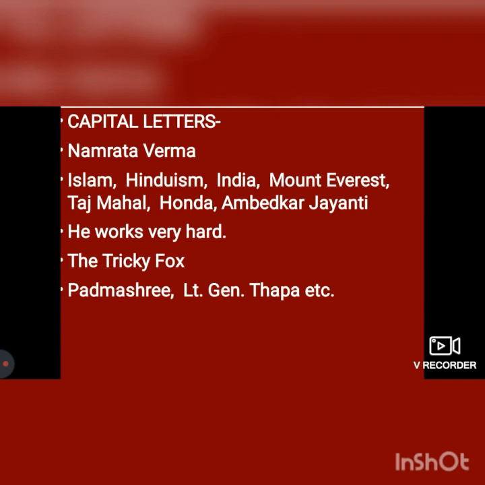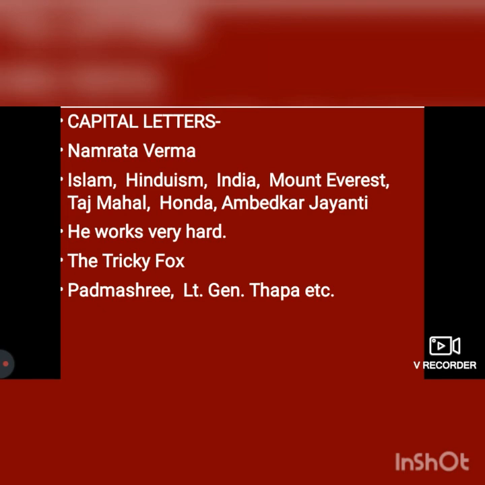And some specific geographic and place names, like Mount Everest, or Delhi, Lucknow, Kanpur, right? And then buildings, trains, ships, schools, colleges, business houses, political parties like BJP, right? Here I have written a building name, the historical monument Taj Mahal, and brand name Honda.